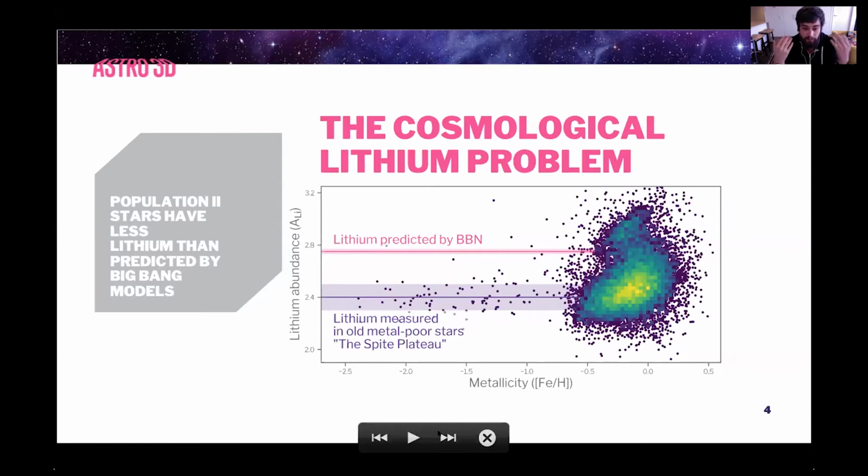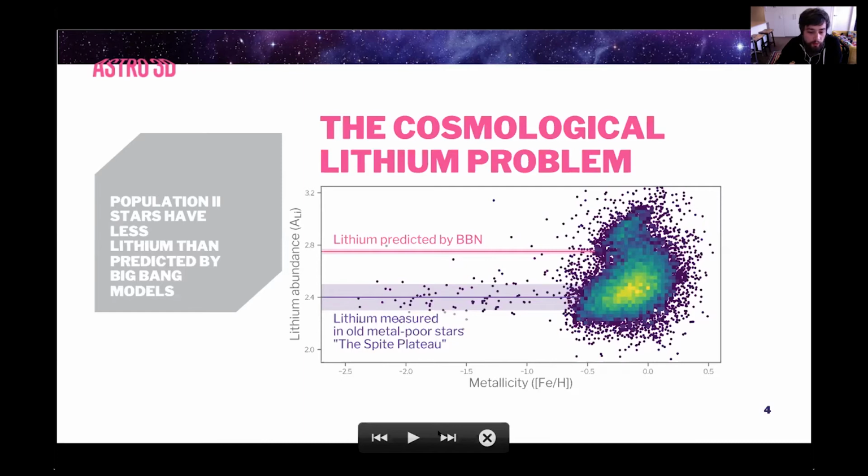People very precisely predict a certain lithium abundance was formed in the Big Bang. And this difference is a problem because we think these metal poor stars formed from material that should have had nothing really happen in these stars to reduce their lithium abundance down to this level. So this has been known as the cosmological lithium problem, and it's been a problem since the early 80s. There are some ways that you can maybe understand why the lithium has gone down, but it doesn't really bridge the gap.